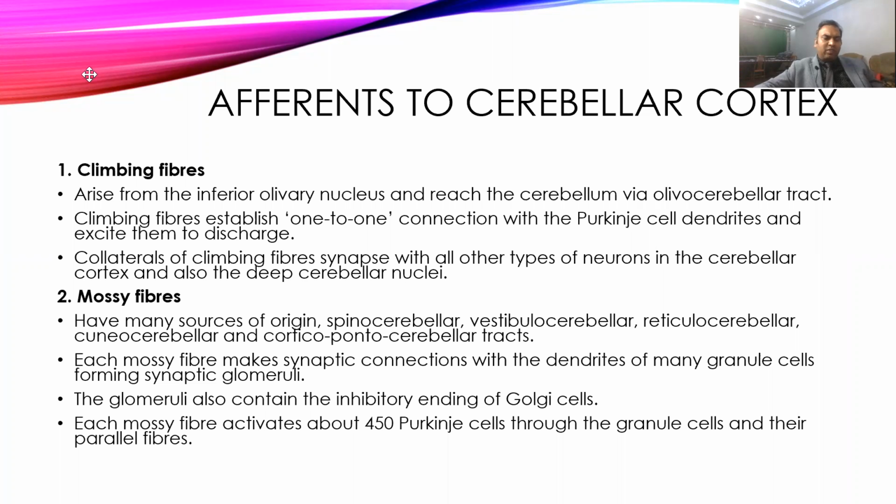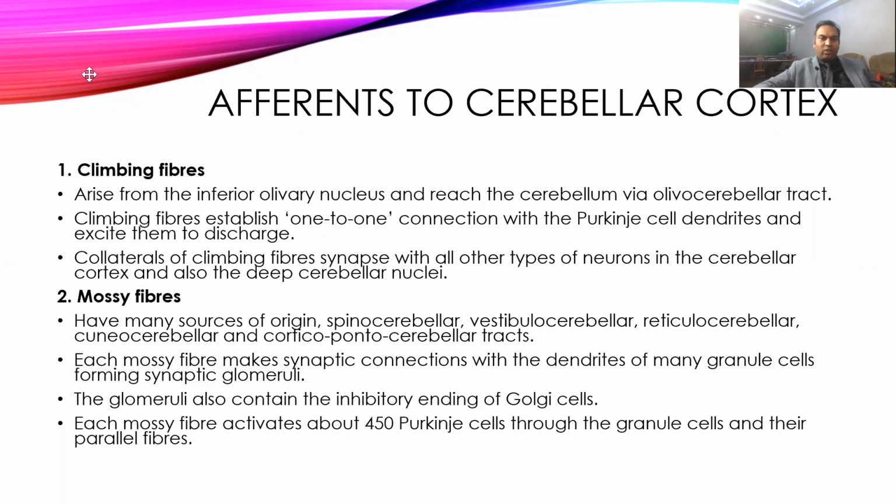The second afferent is coming from the mossy fibers. These are coming from different parts of the body, and they give the cerebellum information regarding the contraction of the muscles, rate of contraction of muscles, tone present in the muscle, tension present in the muscle, actual length of the muscles, intensity of the force generated by the muscle. All these will come through the spinocerebellar, vestibulocerebellar tracts, and position of the body also.